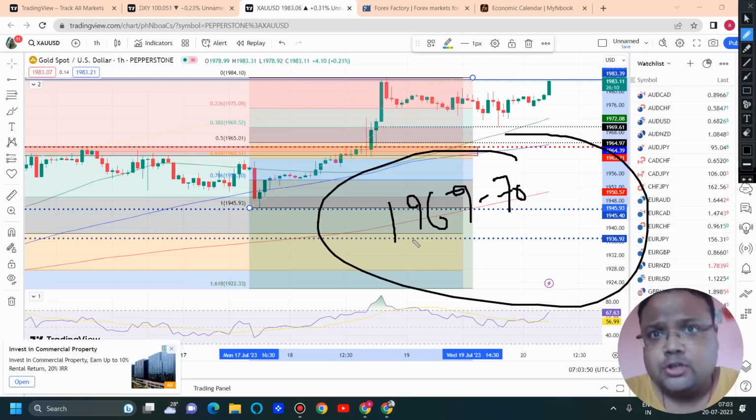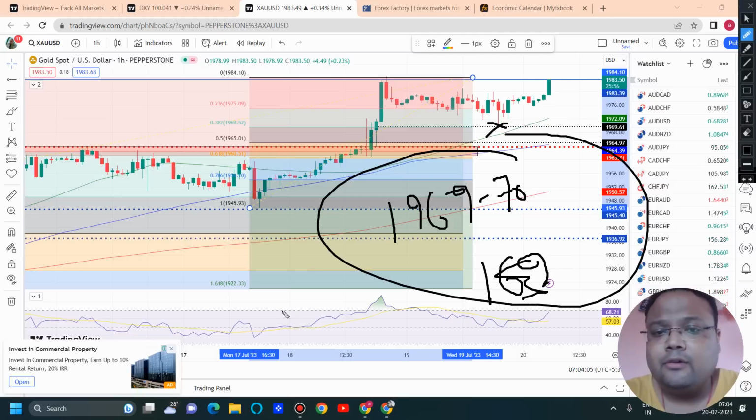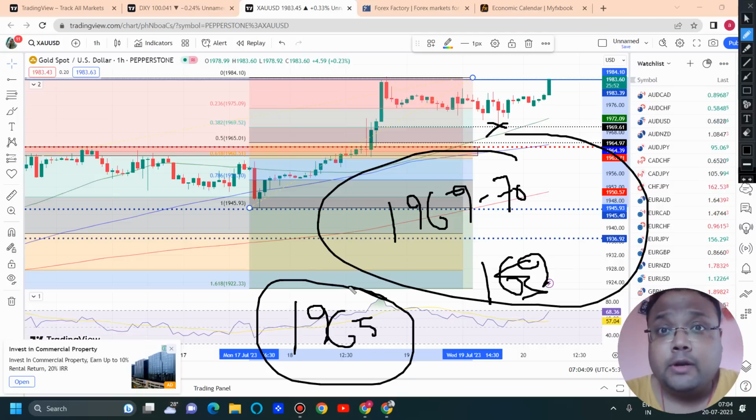And in case of high volatility, this will not work because already the level has worked yesterday, so the level has weakened. This may not work today. In that case, in case of high volatility, your focus should be on the next level of 1965. This is our second support for the day if market drops before news.